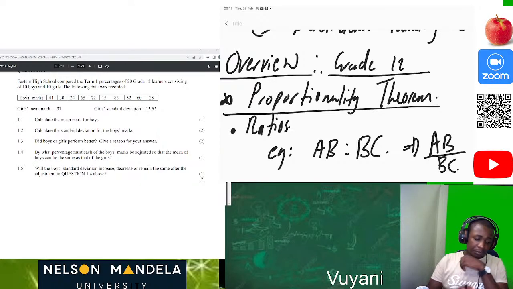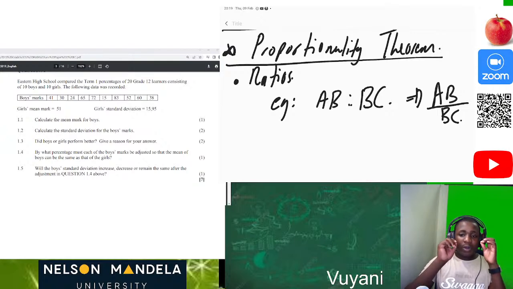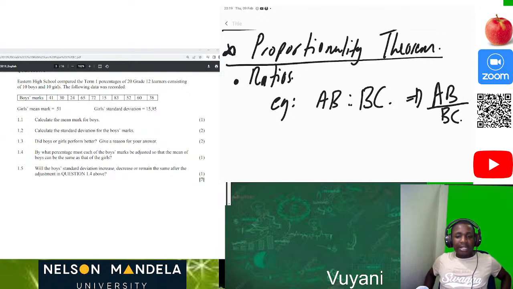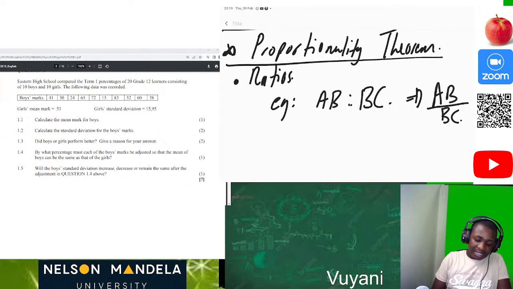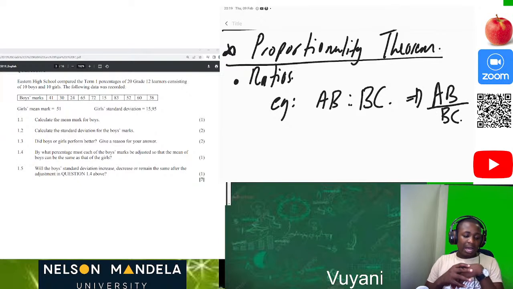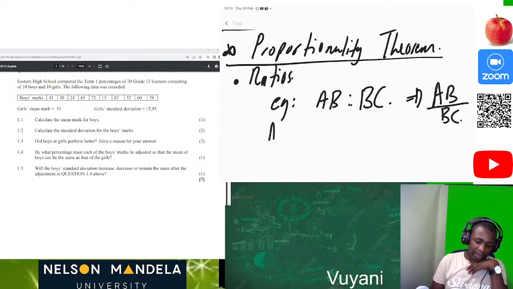So now we must always be able to understand that ratios don't necessarily represent length, just like in an example which I did, but they can represent other things. So in order for us to change ratios to length, we can multiply by a constant. So for instance, we are given AB over BC is equal to 2 over 3.